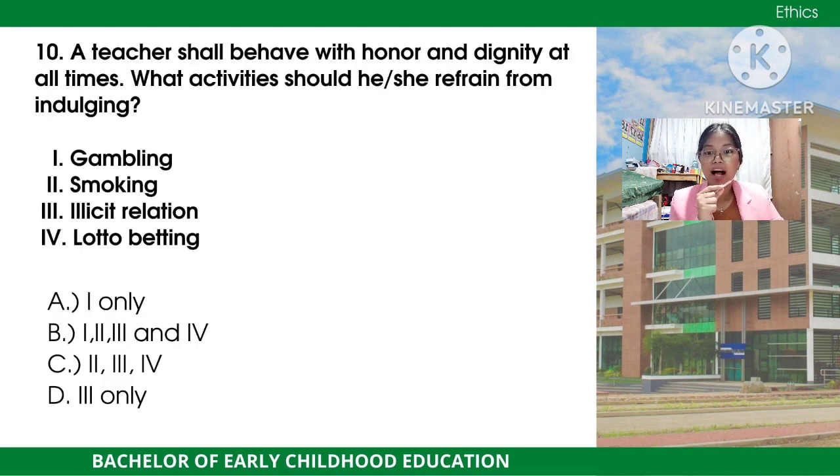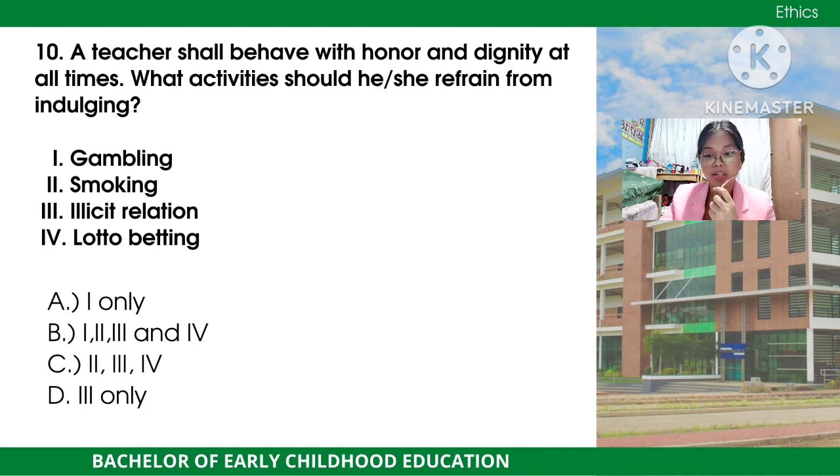So we have here the question: a teacher shall behave with honor and dignity at all times. What activity should he or she refrain from indulging in? We have here 1, gambling, 2, smoking, 3, illicit relation, 4, lotto betting. So we have here the choices.